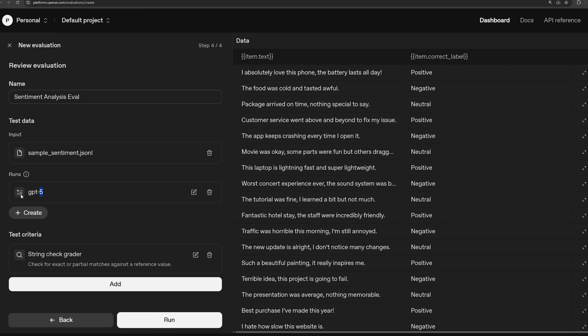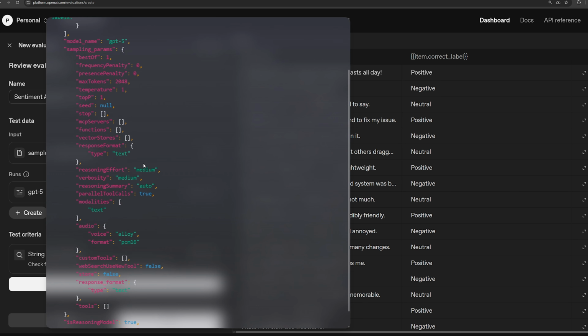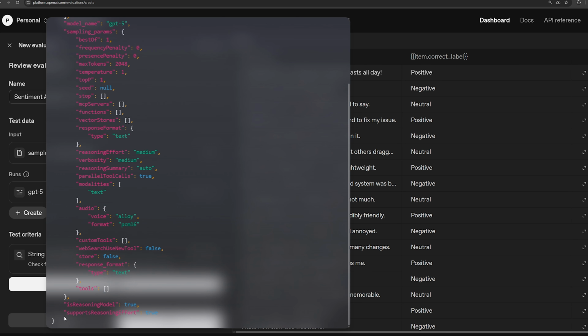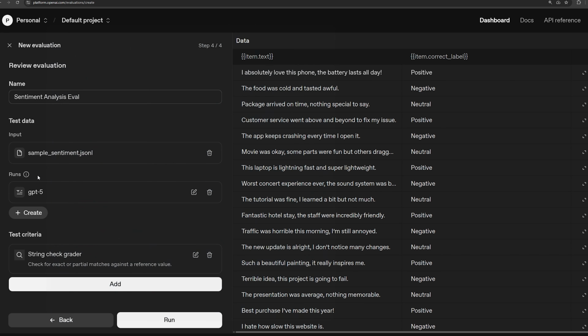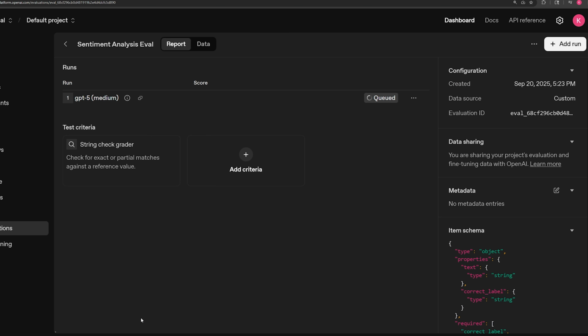What's really cool is that later, when we do it programmatically, we'll have to do everything with Python. So we can actually use this later on, which is really cool. It gives it to us directly. But yeah, it looks good overall. Let's go ahead and run it. Boom. Okay, here we go. You can see it's queued. It should start running in a second. This is our eval. This is a particular run of the eval, so we can do more runs after it with different models, different prompts, and different data as well.